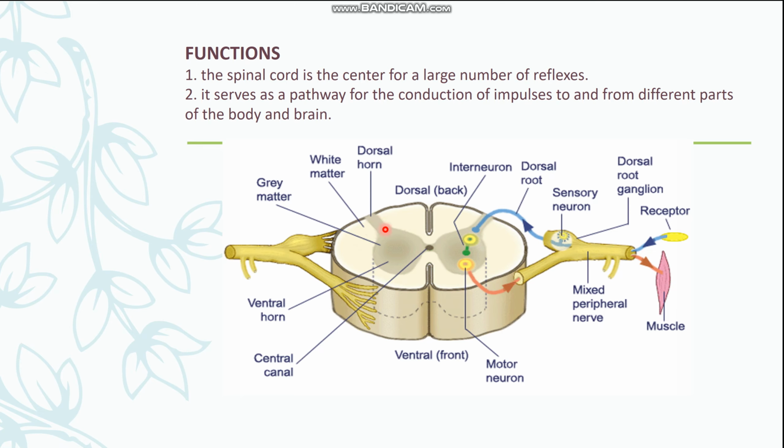This is the dorsal horn. This is located on the dorsal surface, and this is gray. The gray matter is the one which is having non-myelinated nerve fibers.